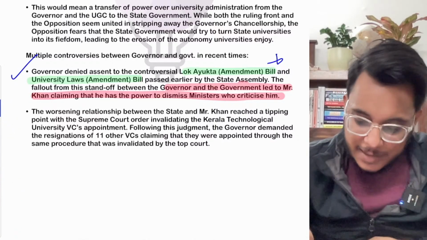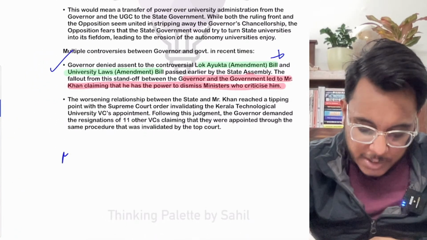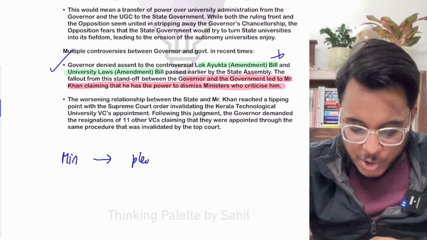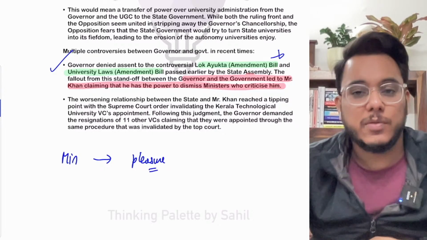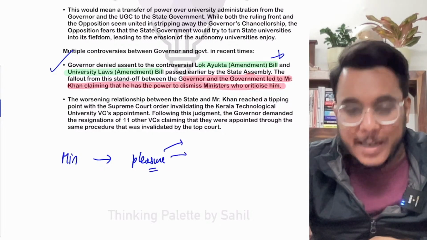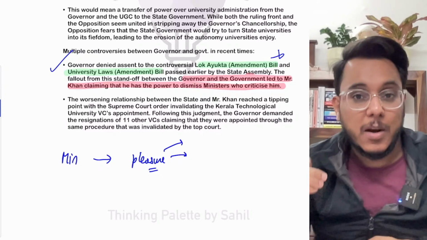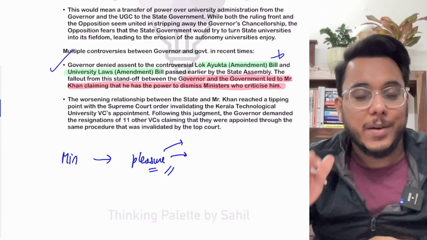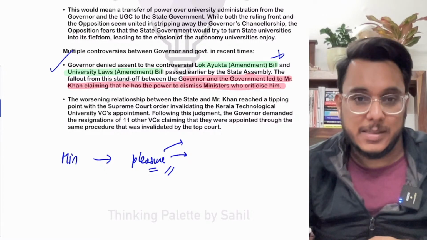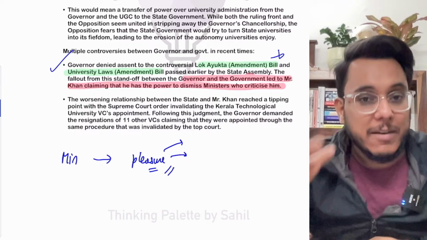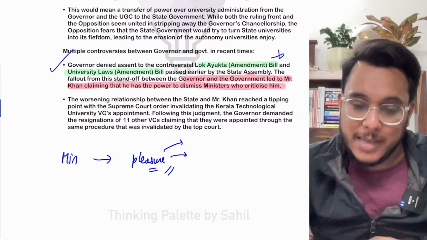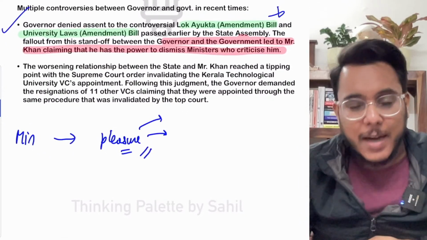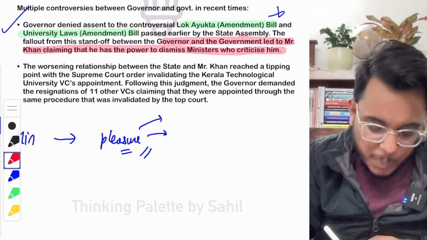Now understand this thing, that when we talk about the ministers in the state, they hold the office till the pleasure of the governor. But this pleasure cannot be withdrawn by the governor on his own whims and fancies. The pleasure can only be withdrawn when the chief minister advises. But here the governor is saying that I'll withdraw the pleasure on my own understanding, that is not what is provided in the Constitution. Then after that, what happened recently?